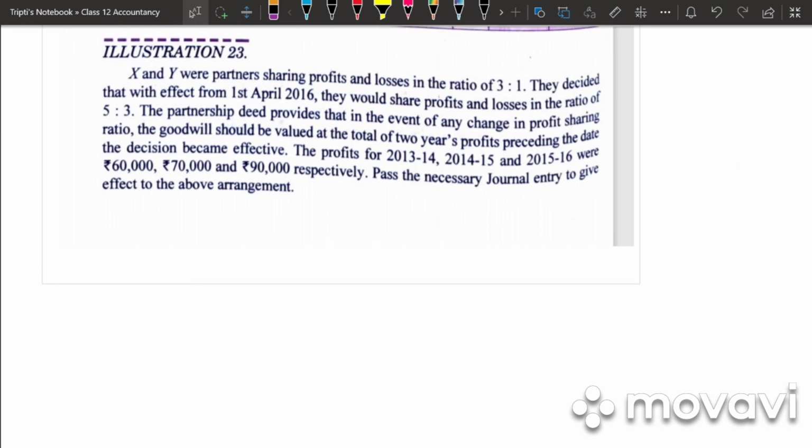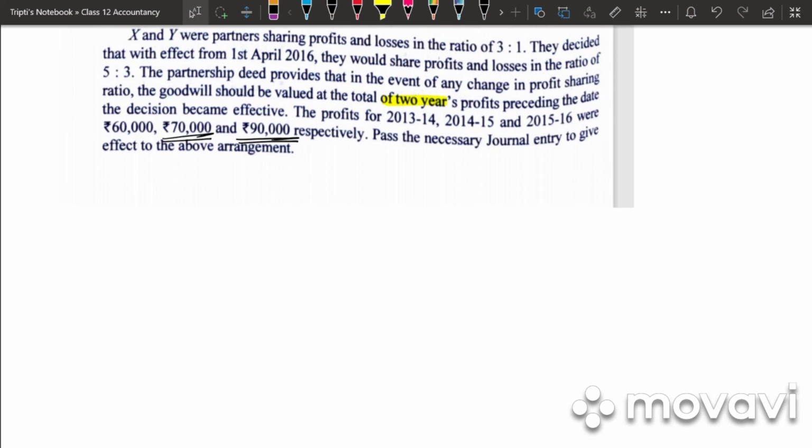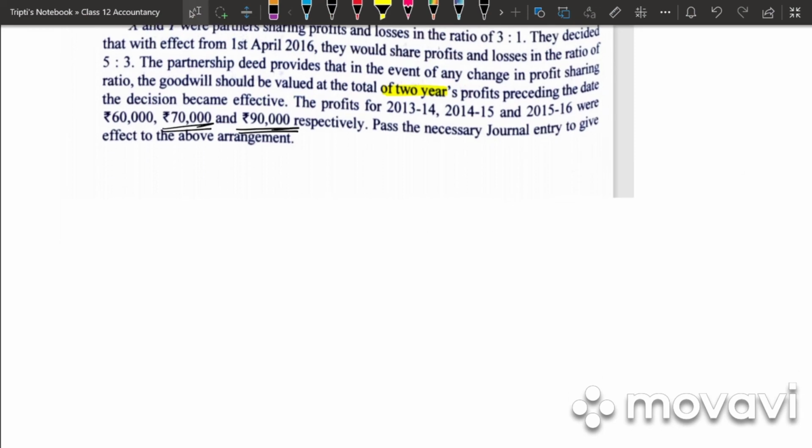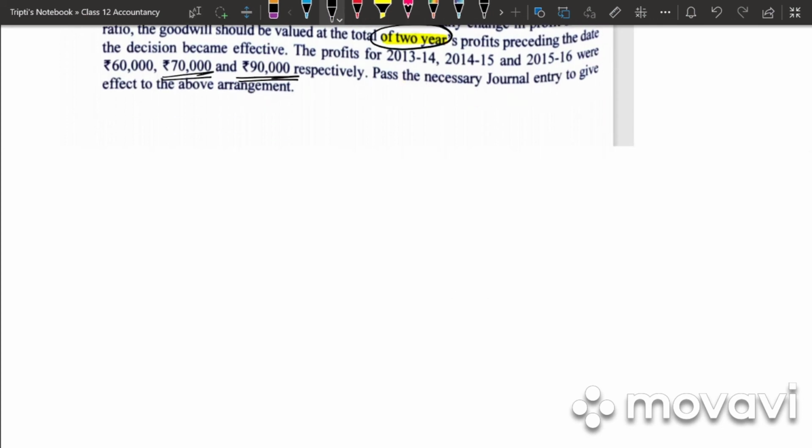So in this question they have not given goodwill, but they have asked us that goodwill should be valued at 2 years profit. So what are the 2 years profit in the problem? It is 70,000 and 90,000. So they have not asked us to use any method. All they have told is that you need to calculate goodwill on the value of last 2 years profit.